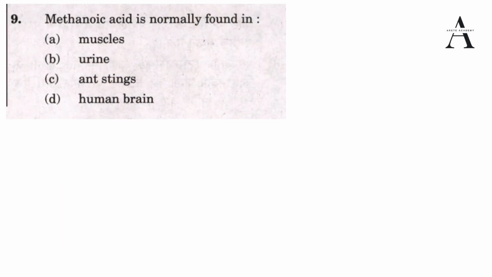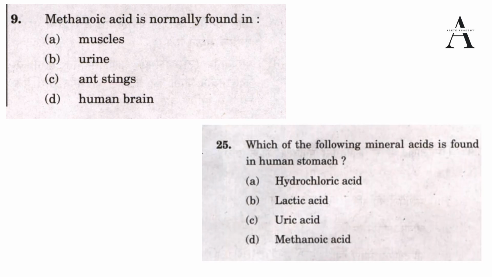The question with which we started the discussion was, methanoic acid is normally found in. Now we have our answer. Muscles? In muscles the cramps are because of lactic acid. In urine we find uric acid. In ant stings we will find the methanoic acid, or formic acid. So the answer to this question is methanoic acid. In the human brain we find sialic acid. That is a component of the human brain.